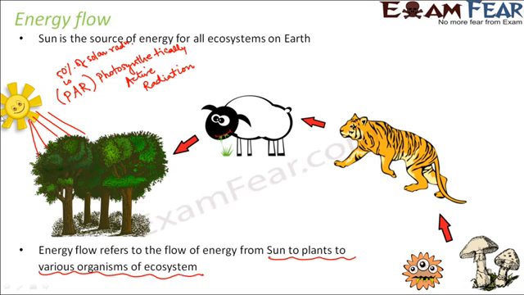Now here everything is dependent on sun. But it is not always necessary. There are certain exceptions in the ecosystem where sun is not the ultimate source of energy. For example, if you consider a deep sea ecosystem, deep under the sea the solar energy is not available. So there sun is not the ultimate source of energy. Then what is the source of energy there?